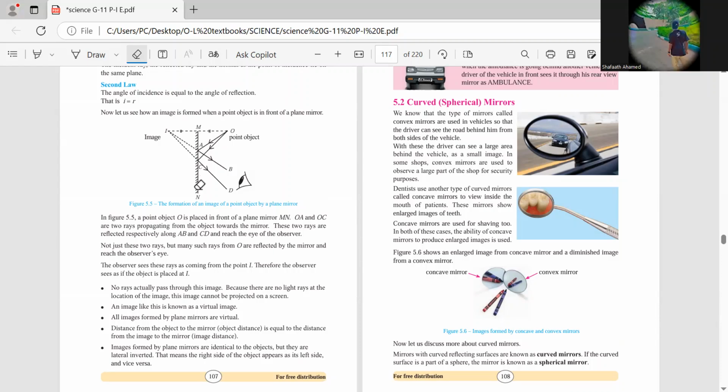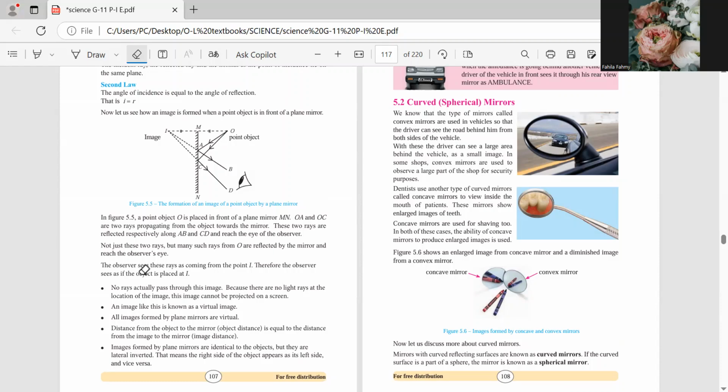Plane mirror. In a plane mirror, son, the image will be same as the object, right? Let's look at these features. This is sometimes asked in MCQs, son, right?